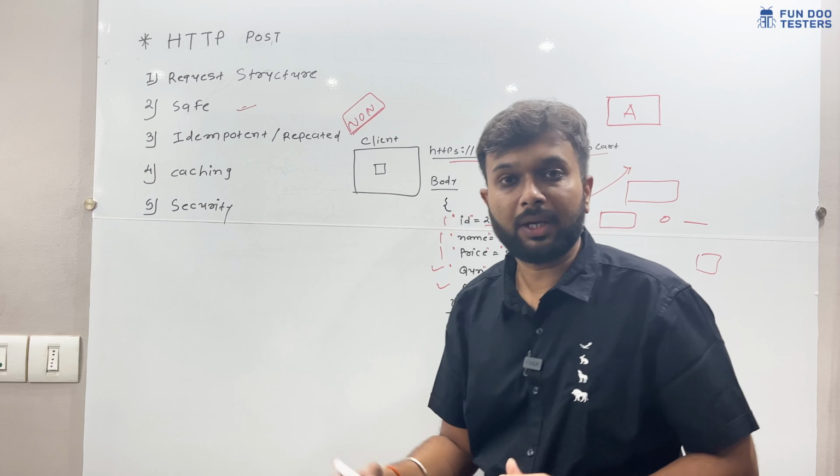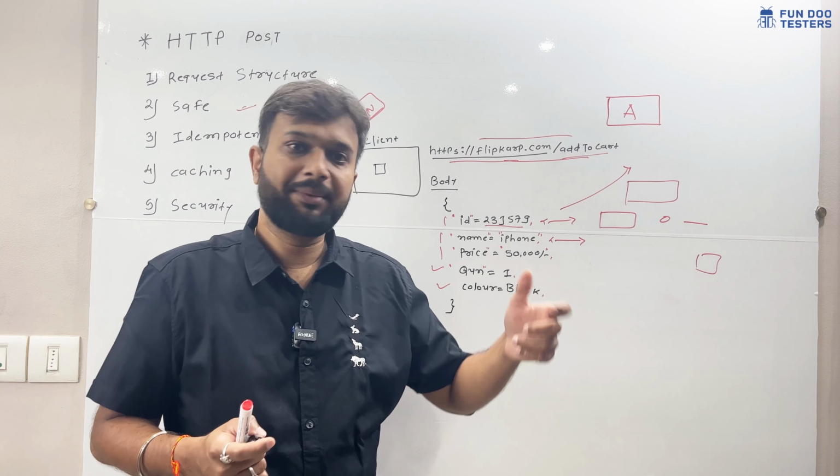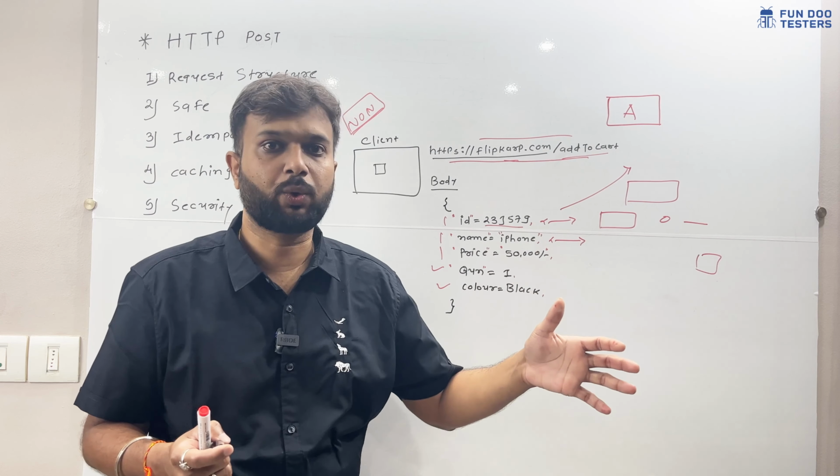POST API is a non-idempotent method. But most of the time there has to be a validation, because if you send the same data multiple times, then the server will reject the data for some reason. For example, I have created an Instagram account using my email ID and someone is trying to create one with the same email ID and the same information. At that time Instagram will say this user already exists.